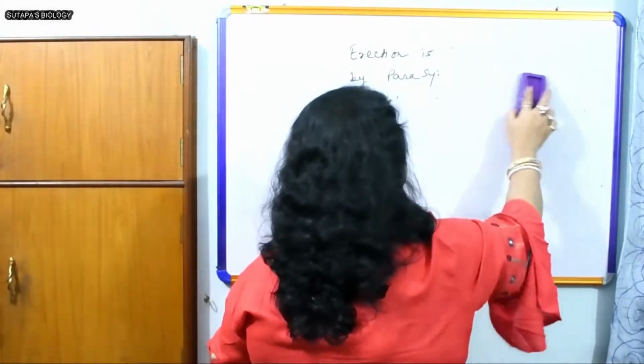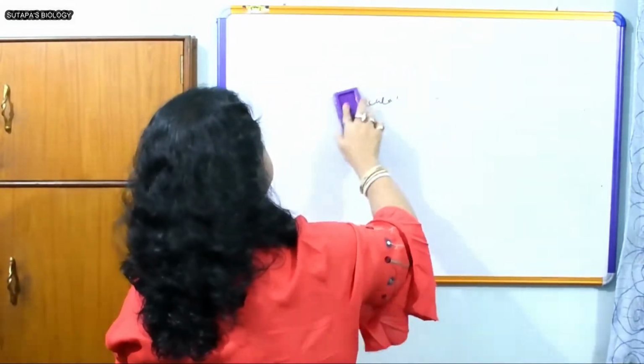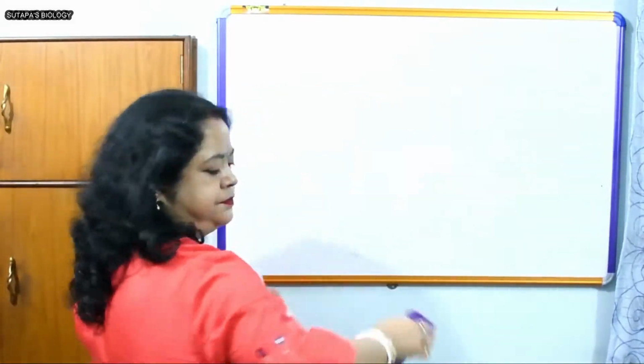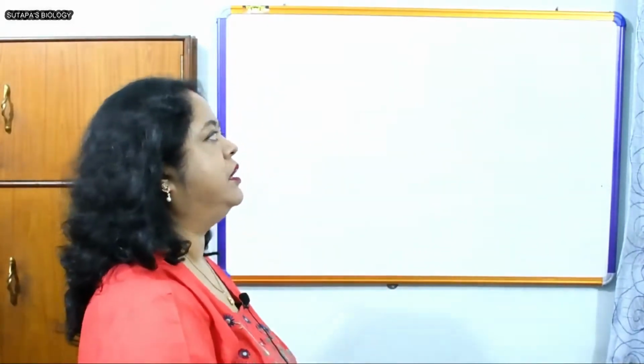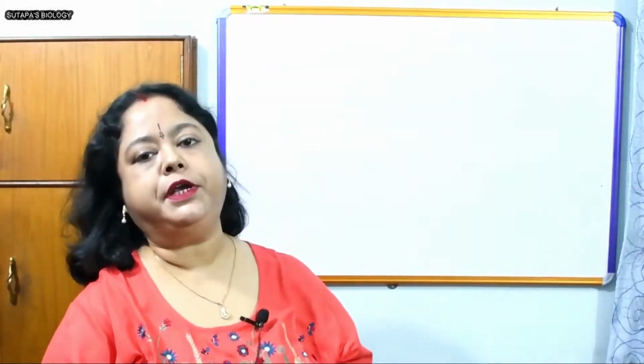Firstly, the female reproductive system is made up of two ovaries. The primary sex organs of the female are two ovaries, and these are abdominal organs, unlike the testes, and remain covered by the mesovarium.